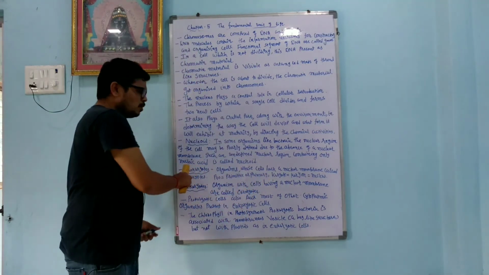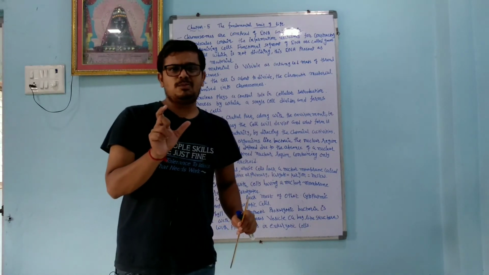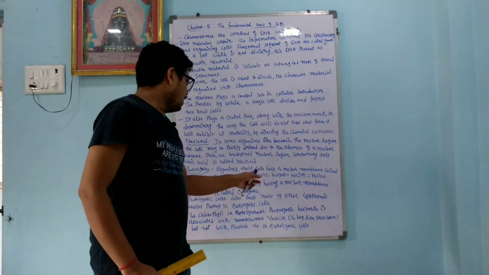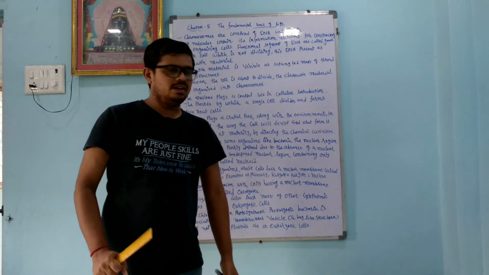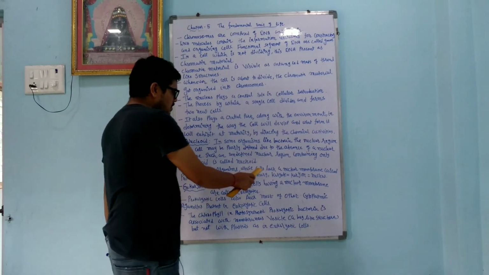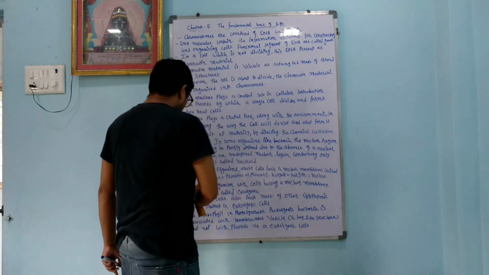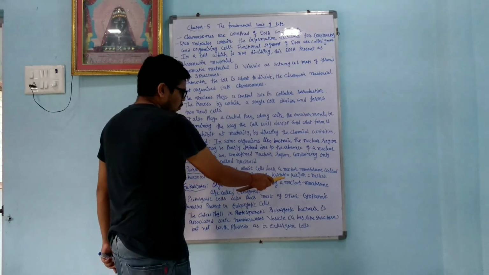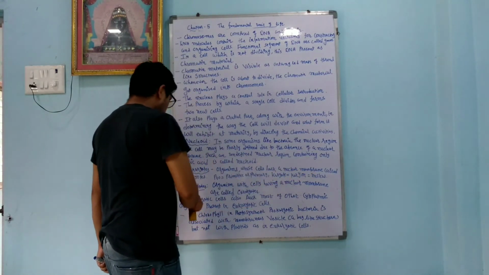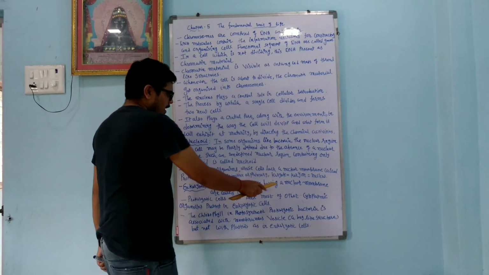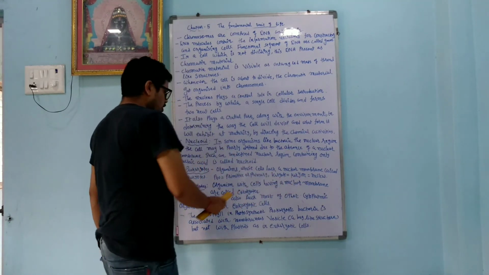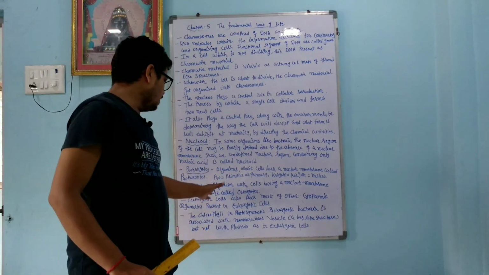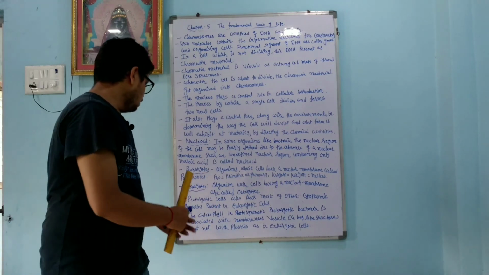Prokaryote. What does prokaryote mean? Pro means primary or primitive, and karyon means nucleus. Organisms whose cells lack a nuclear membrane are called prokaryotes. Eukaryote: organisms with cells having a nuclear membrane are called eukaryotes. Most of the developed organisms are eukaryotes because a nuclear membrane is present in them.